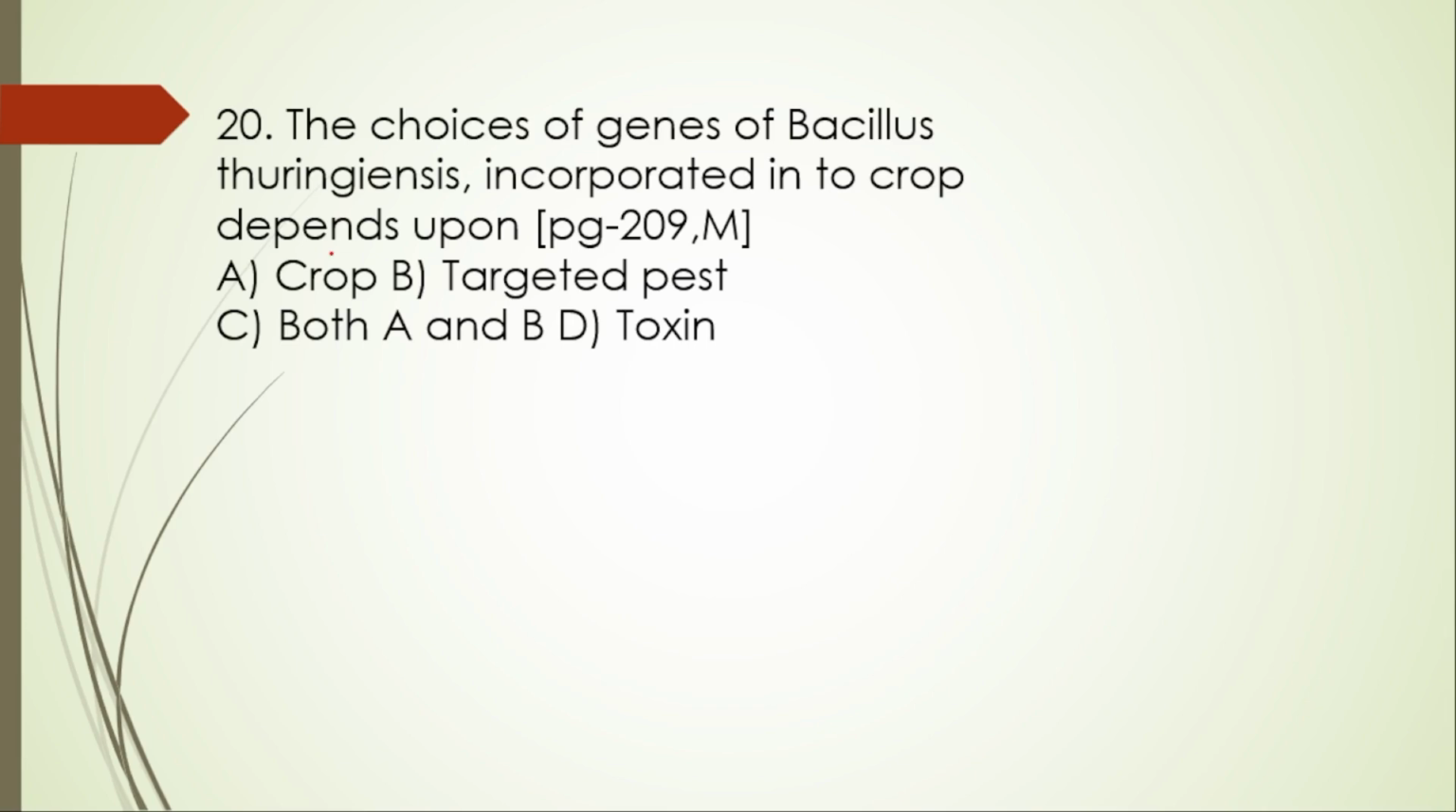20th question. The choice of genes of Bacillus thuringiensis incorporated in the crop depends upon A. Crop, yes. B. Targeting pest, yes. So both A and B are right. So 20th right option is C.